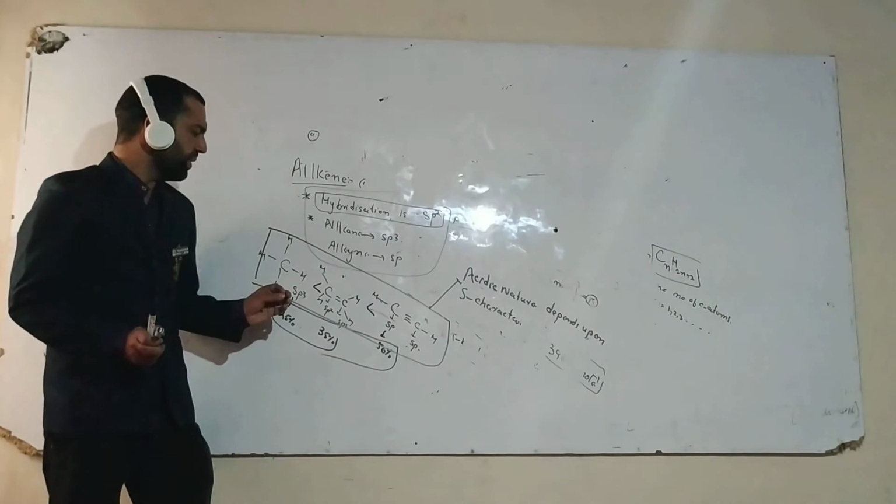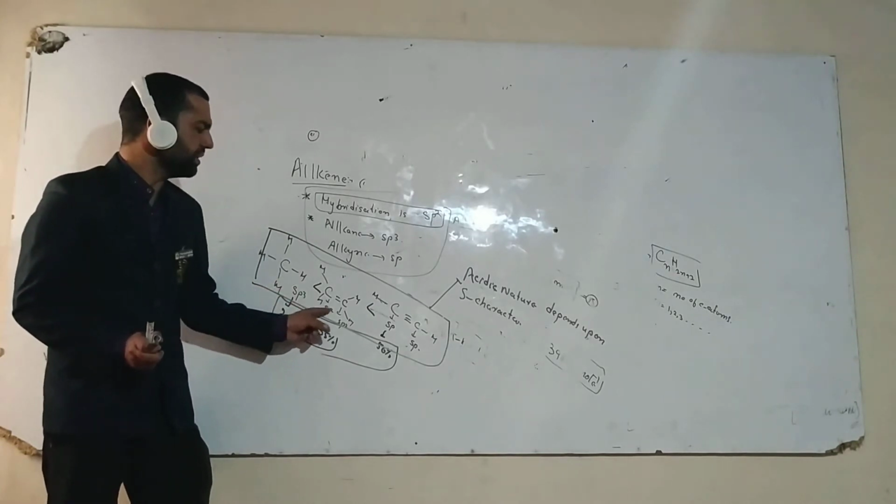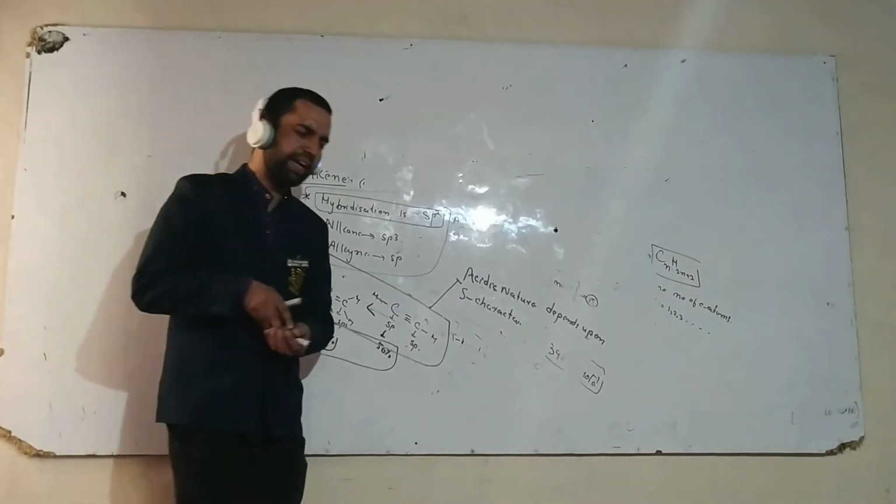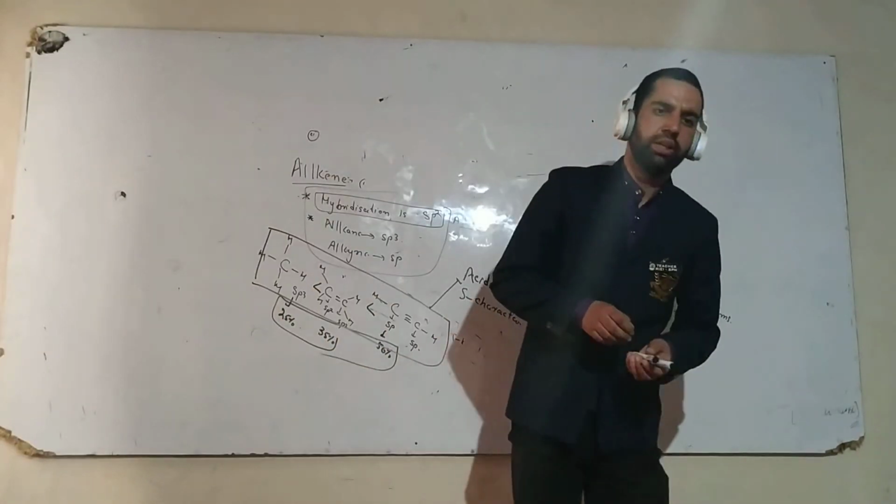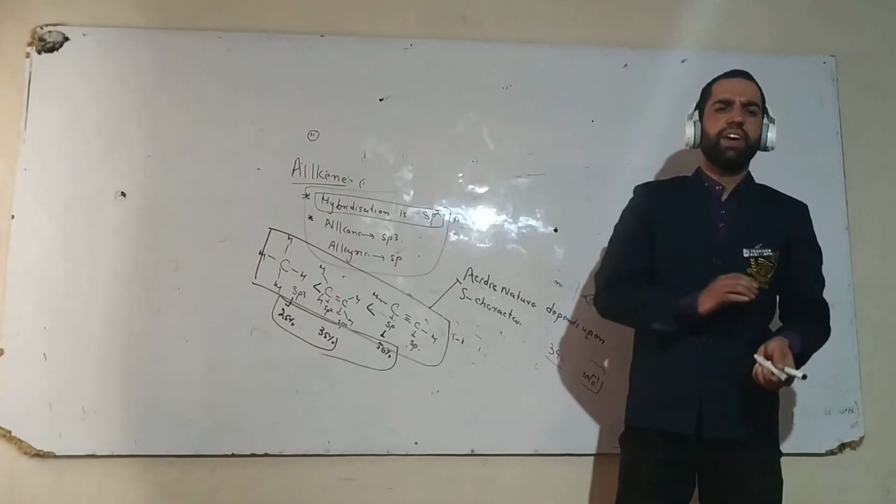The first important point is that in case of alkene the hybridization is sp2. Now write down the second point.